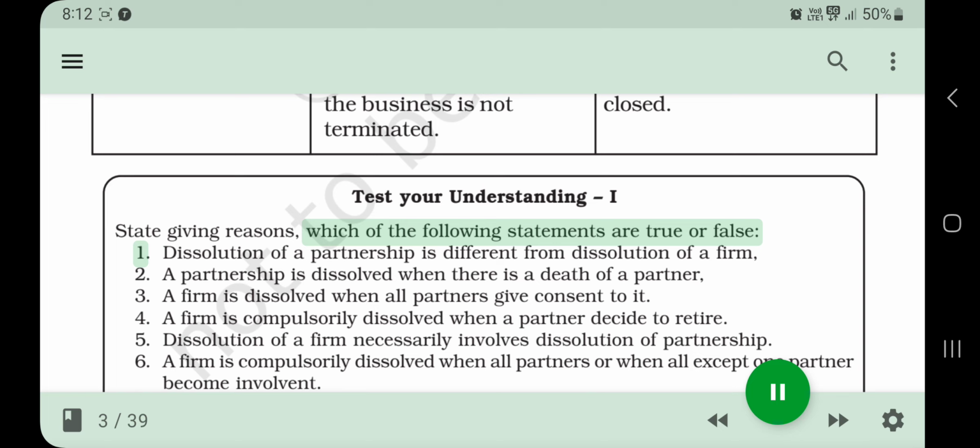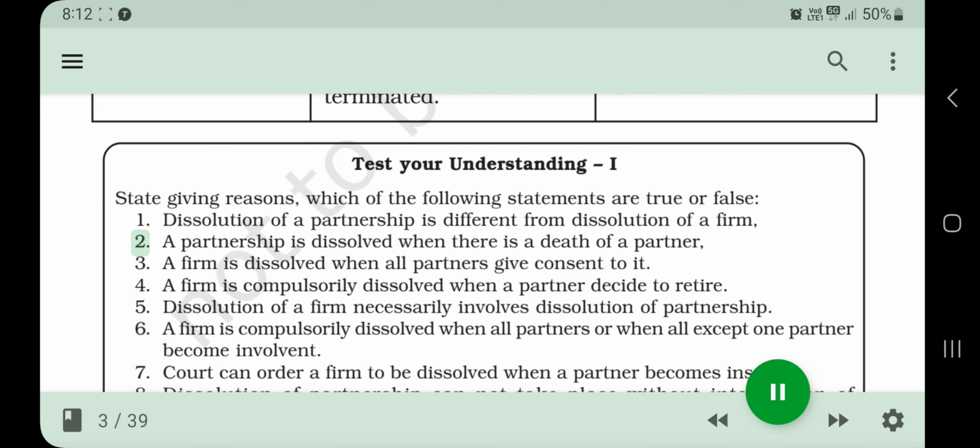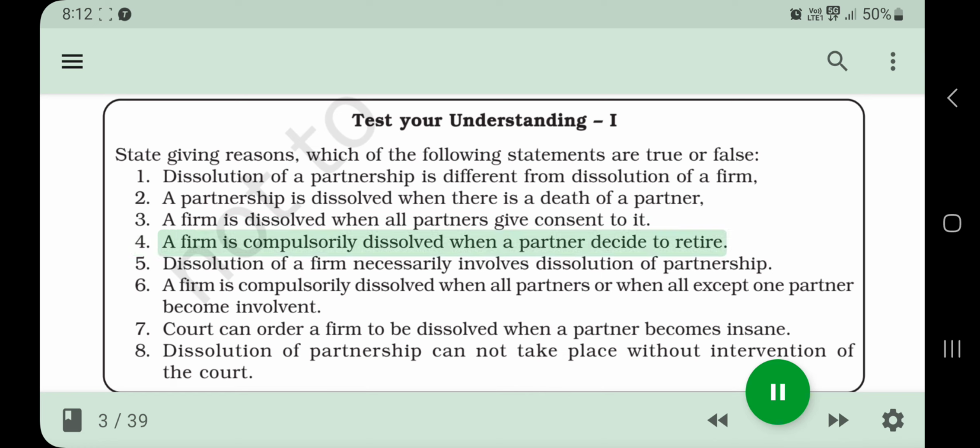Test your understanding. I. State, giving reasons, which of the following statements are true or false? 1. Dissolution of a partnership is different from dissolution of a firm. 2. A partnership is dissolved when there is a death of a partner. 3. A firm is dissolved when all partners give consent to it. 4. A firm is compulsorily dissolved when a partner decides to retire.